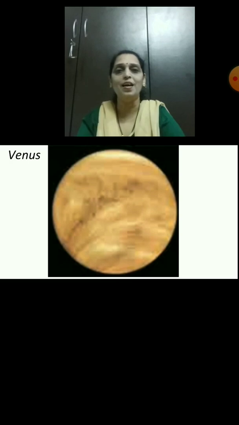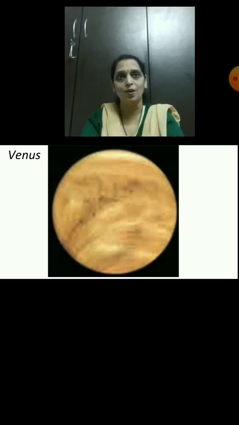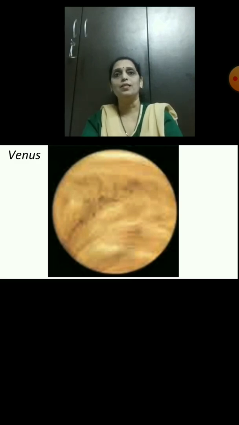This is the picture of Venus. Venus is called Earth's sister planet because of their similar size, mass and bulk position. It is named after the Roman goddess of love and beauty. Now the next is